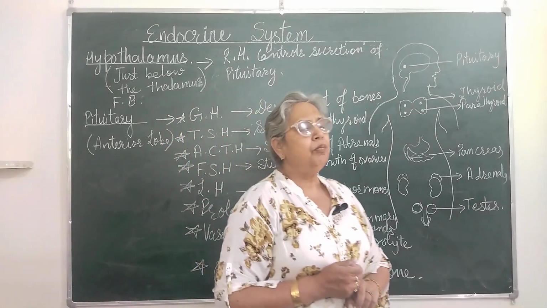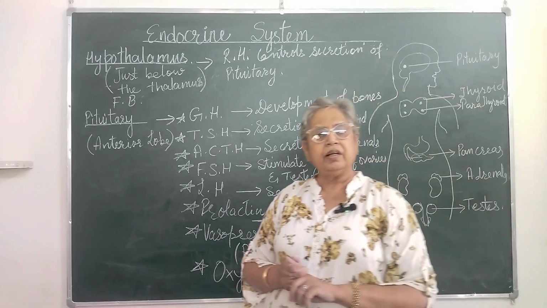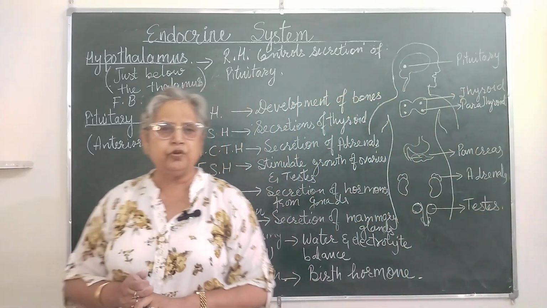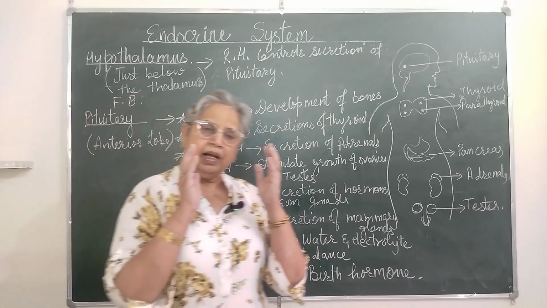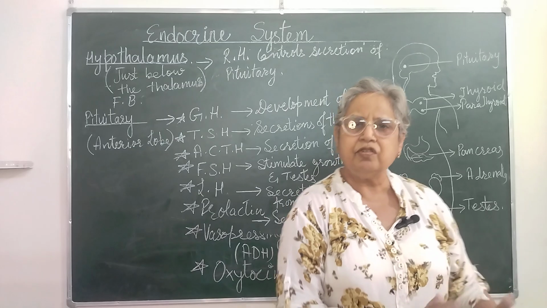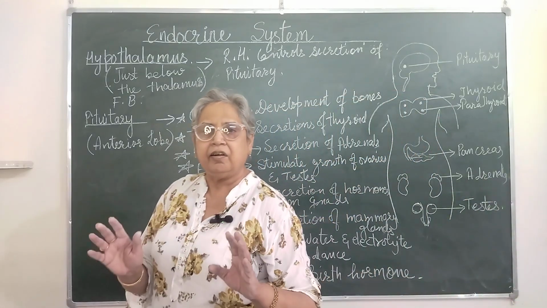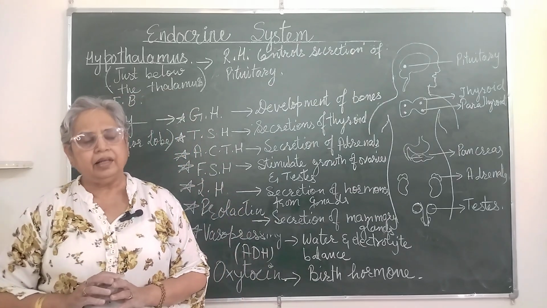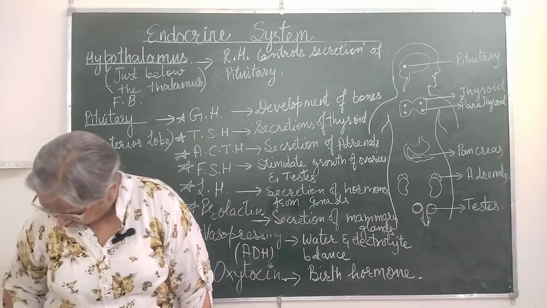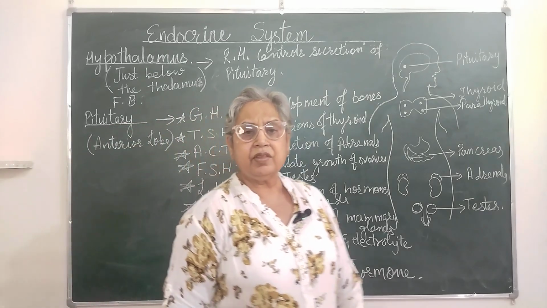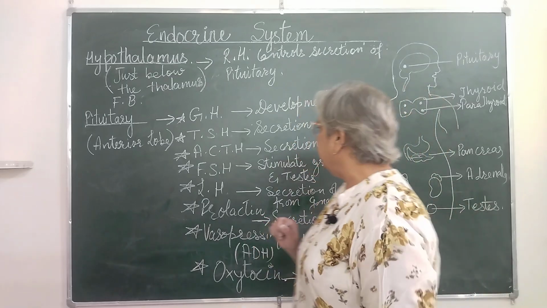Okay, and mostly their chemical nature is that they are steroids in nature, whereas the enzymes which are produced by others are generally proteinaceous. So enzymes are generally proteinaceous, which are produced by glands which have ducts, but hormones are generally steroid in nature and they are the secretions of endocrine glands. So sometimes they may be proteinaceous, but generally they are steroids in nature.